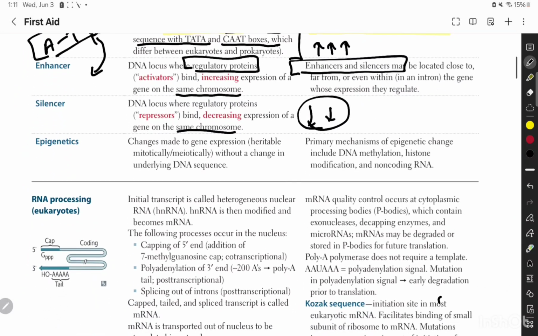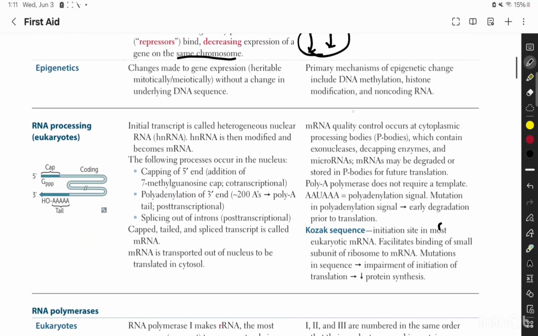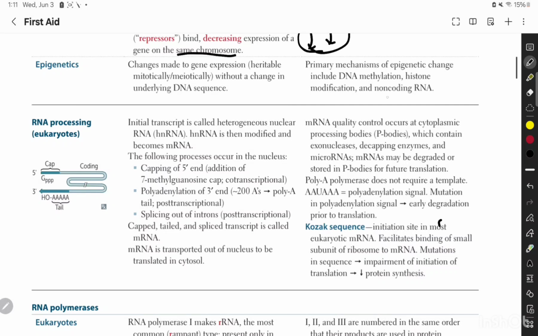As far as epigenetic changes are concerned, I've discussed them before as well. That's basically changes made to gene expression without a change in the DNA sequence itself, and this is due to DNA methylation, histone modification, and non-coding RNA.